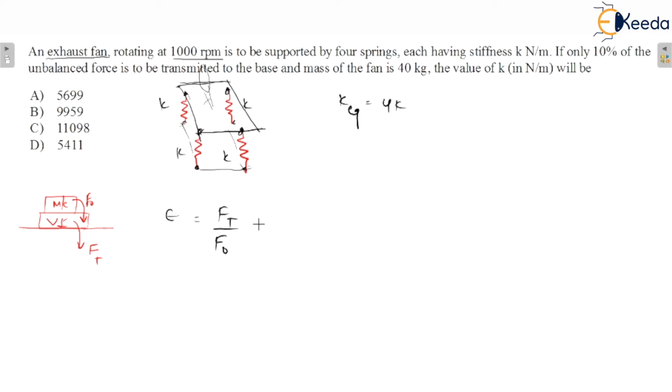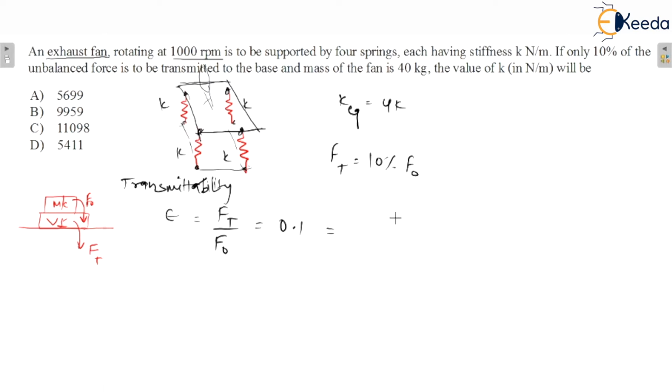So Ft upon F naught. It is given that Ft is only 10% of the unbalanced force, that is F naught. So that means epsilon would be 0.1, 10%, that is 0.1.